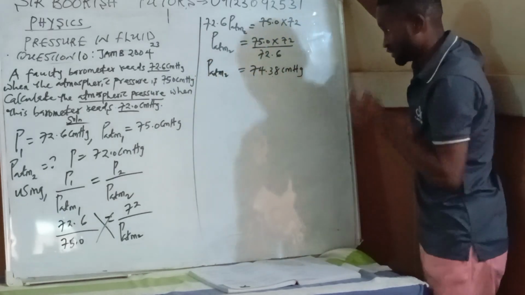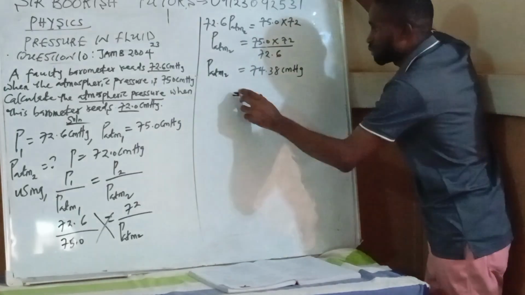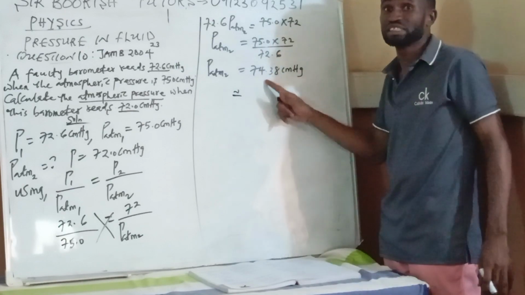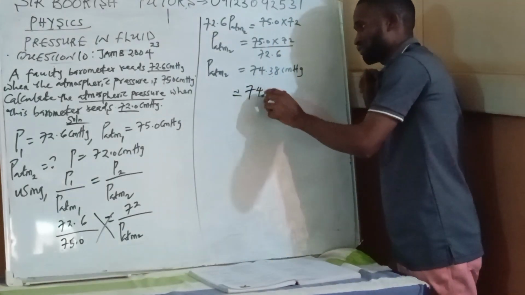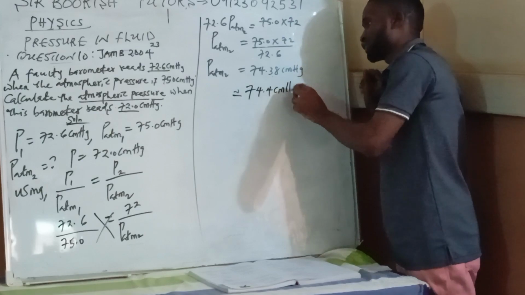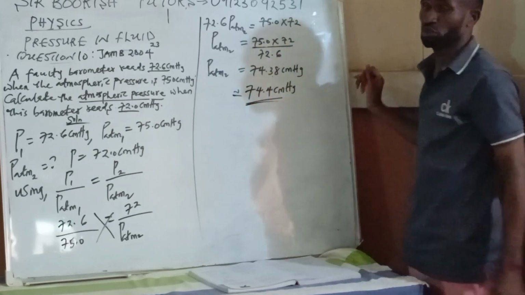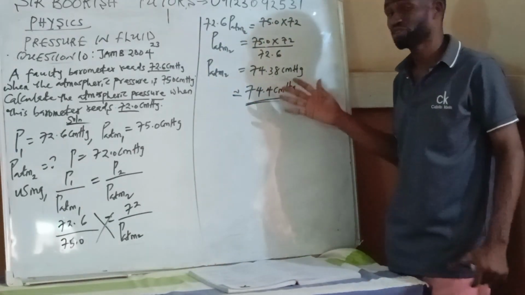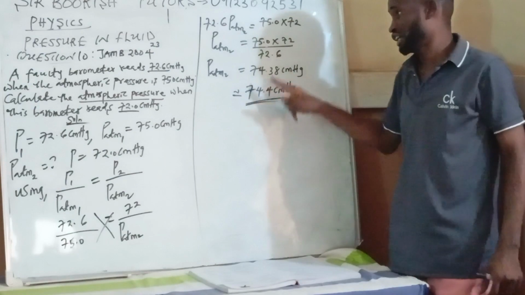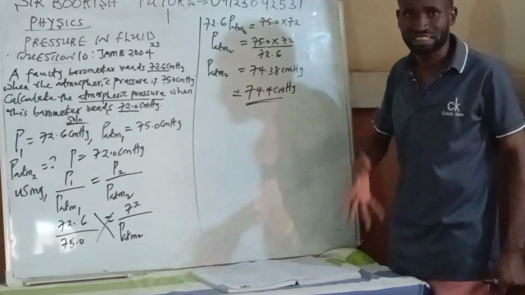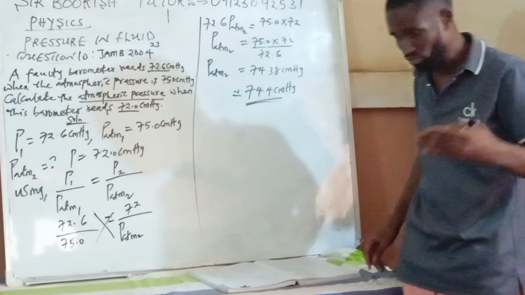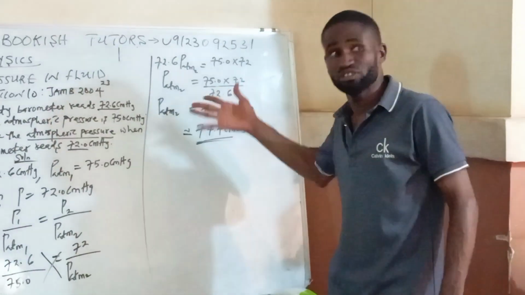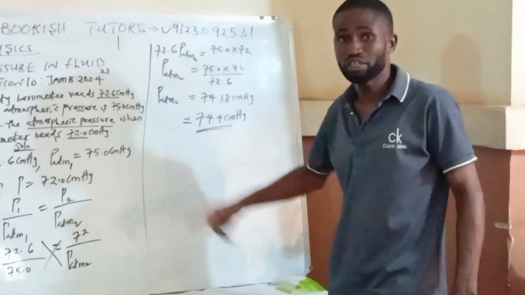So PATM2 becomes 74.38. Approximately, because this is an OBJ question, in the option they didn't give this one, rather they gave us 74.4 centimeter mercury. So look at what they gave us. Anytime you are solving an OBJ question, when you get your answer, go to the option and check how they put theirs. If they leave theirs this way, then you leave yours that way. But if they approximate, please ensure you approximate.